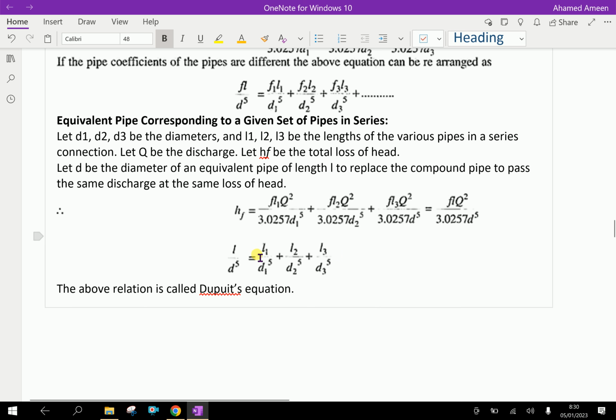This is a simple case, and this compound pipe is considered as an equivalent length. The equivalent length is L here.